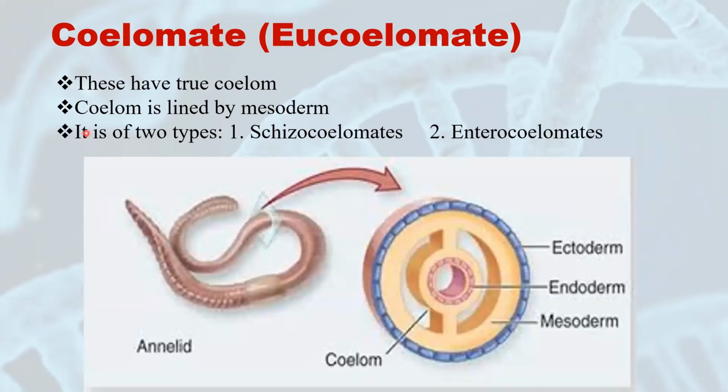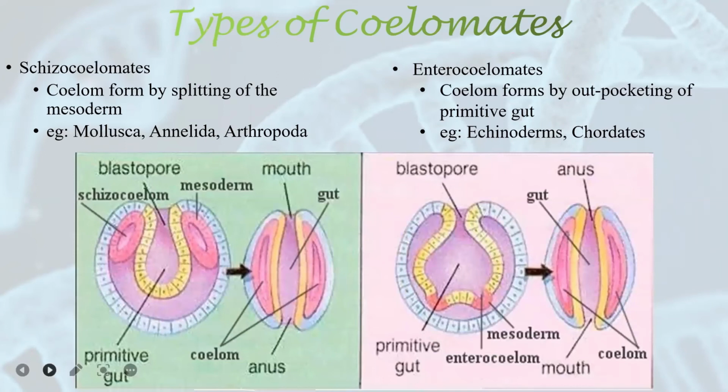Now, according to the presence of true coelom, animals can be divided into two types, schizocoelomates and enterocoelomates. So let's see what is the meaning of this. Schizocoelomates means that coelom has been formed by splitting of the mesoderm. That means initially mesoderm was formed, and then by splitting the mesoderm, the coelom has been formed. Examples of schizocoelomates are Mollusca, Annelida, and Arthropoda.